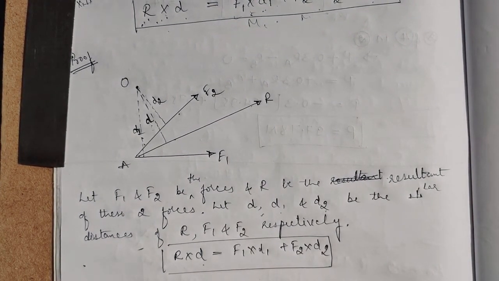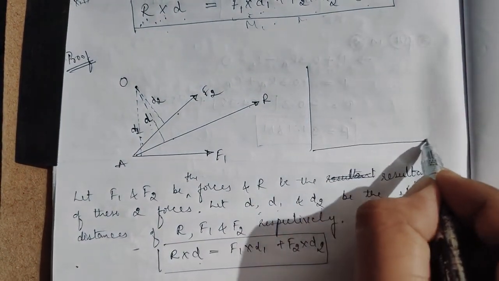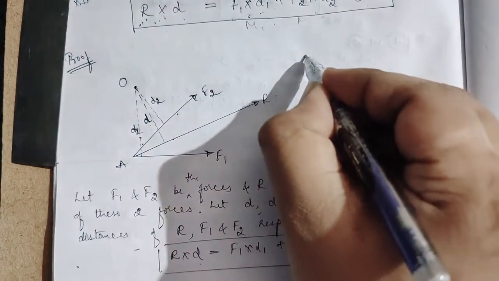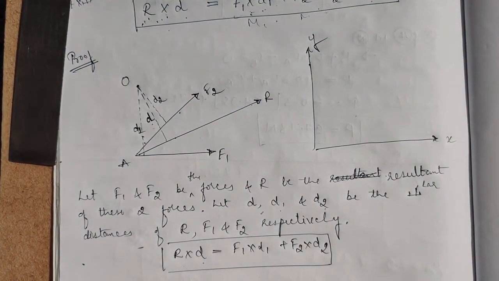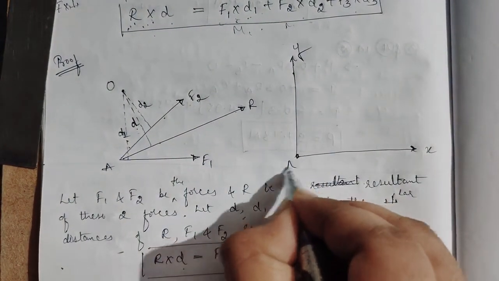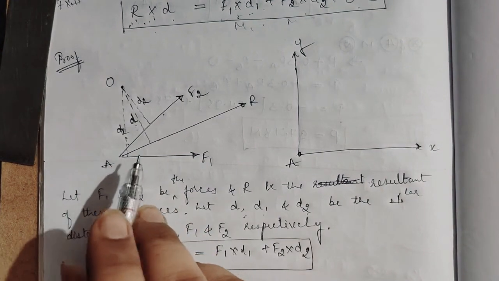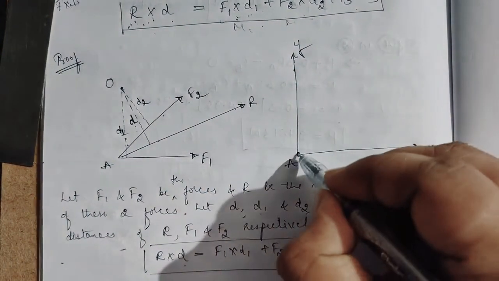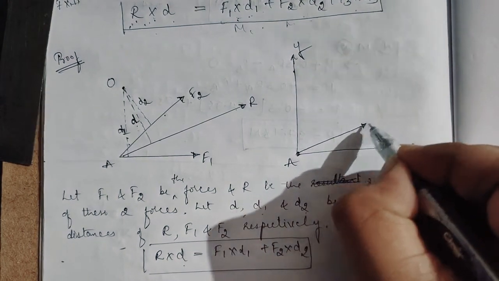Okay, what I do is I'll take a plane. So this is X and this is Y. Now I'll take this point A, right? I'll introduce these forces in this plane. This is the F1 force.